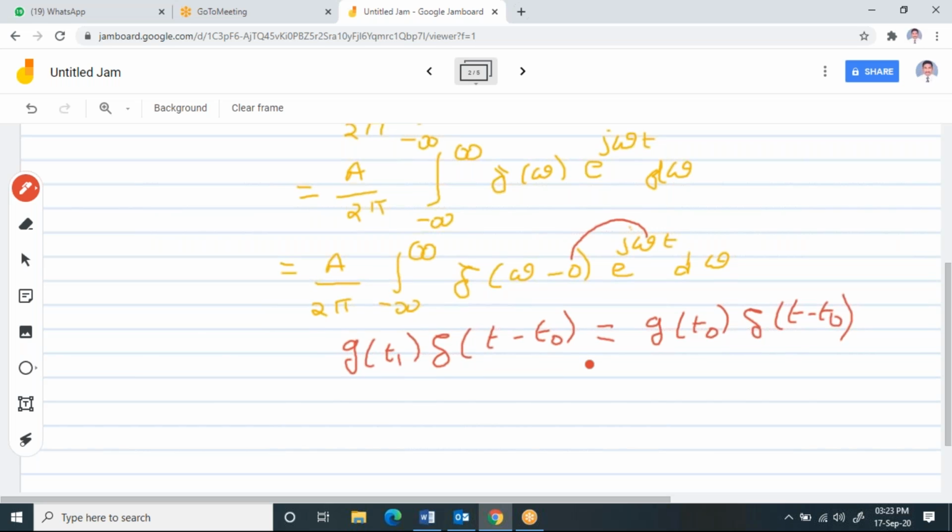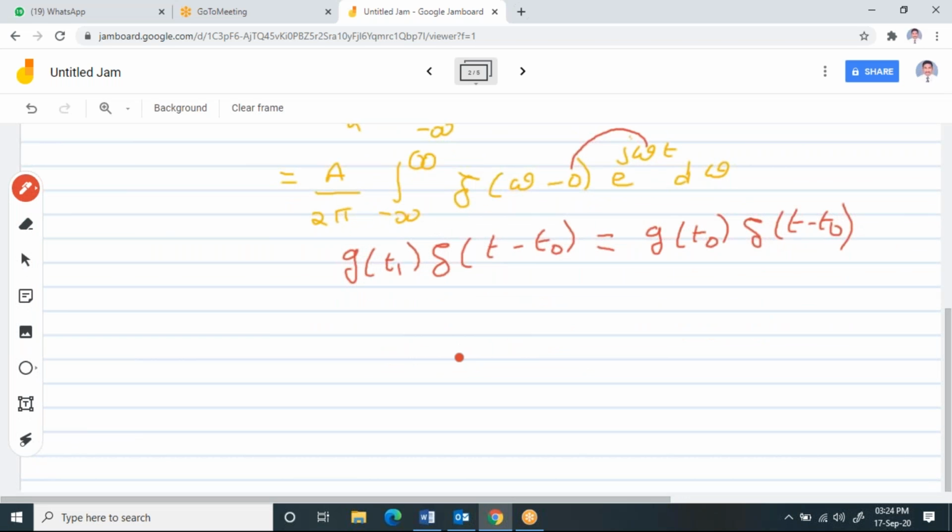Then I can write this like this. Now when you substitute it like that, then you will get A by 2 pi integral minus infinity to plus infinity del of omega minus 0, and this exponential, this omega can be replaced with 0.